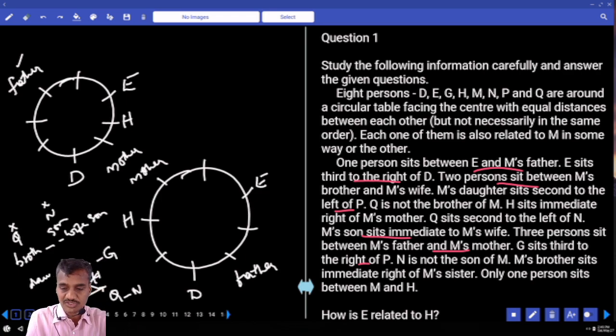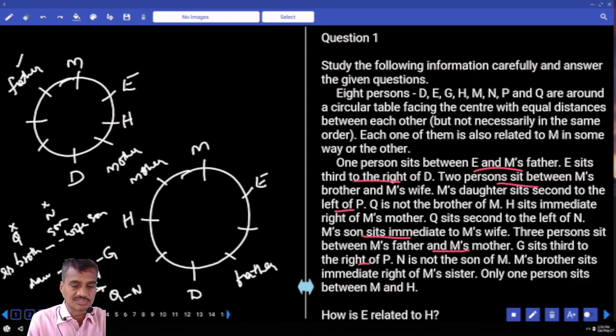And M's brother sits to the immediate right of M's sister. Brother sits to the immediate right of whom? Immediate right of M's sister. And sister, brother, and there are two persons vacant and a wife must be here. Then, N is not the son of M and only one person between M and H. Between M and H, how many persons are there? Must be exactly one. M is here. Now, if M is here, then sister, brother, two persons and wife.